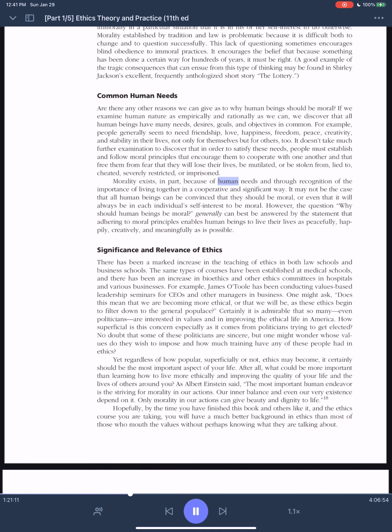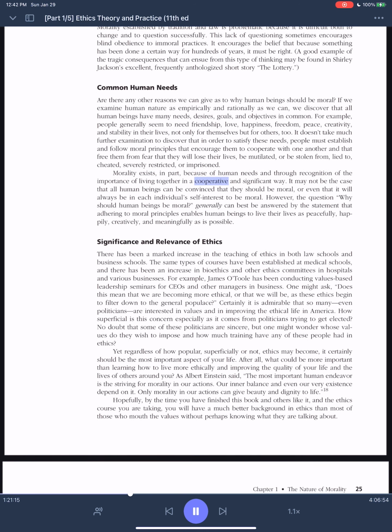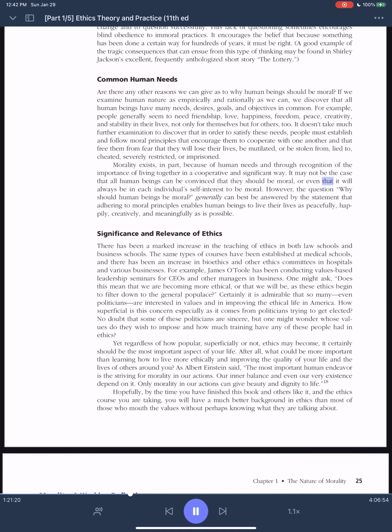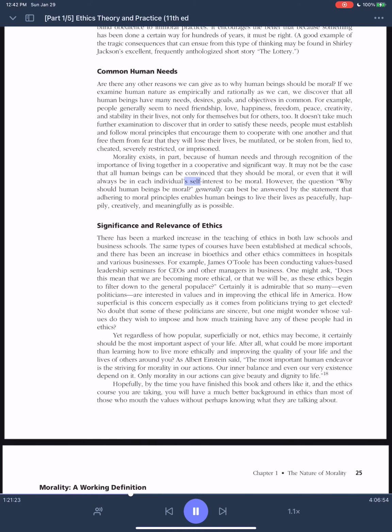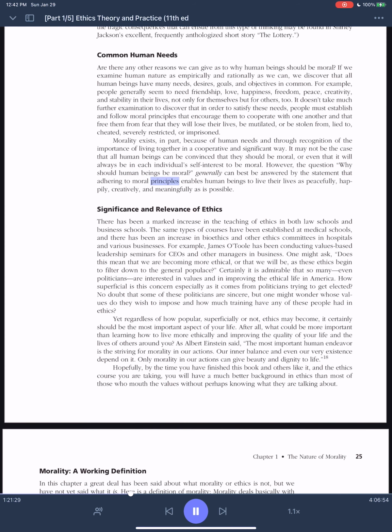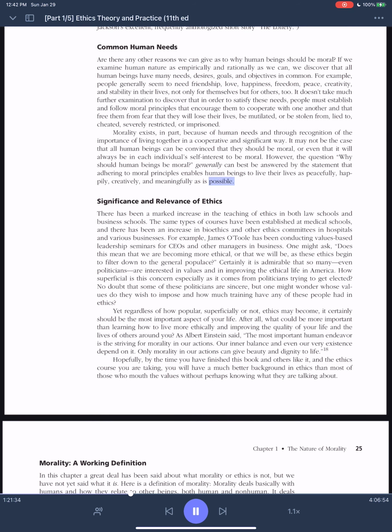Morality exists, in part, because of human needs and through recognition of the importance of living together in a cooperative and significant way. It may not be the case that all human beings can be convinced that they should be moral, or even that it will always be in each individual's self-interest to be moral. However, the question why should human beings be moral, generally can best be answered by the statement that adhering to moral principles enables human beings to live their lives as peacefully, happily, creatively, and meaningfully as is possible.